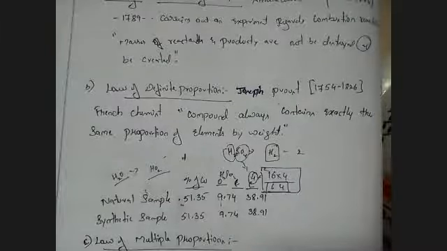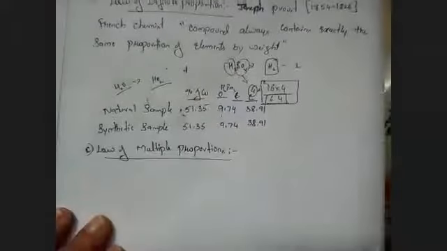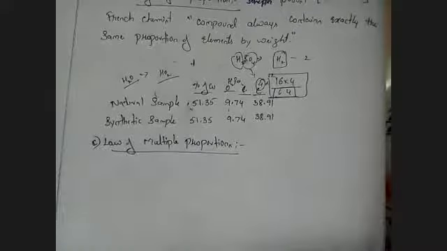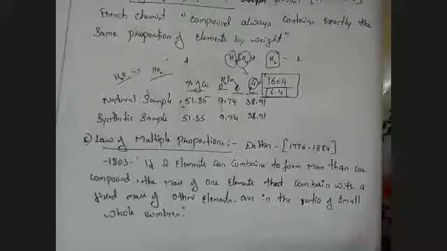Okay, is it clear, Ullas? Okay then. Next, law of multiple proportions. Do you know what you mean by proportion? This is the law of multiple proportions. The law of multiple proportions was proposed by Dalton in the year 1776. Sorry, in the year 1803, and the lifetime of Dalton is 1776 to 1884.